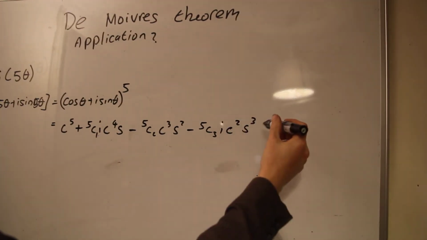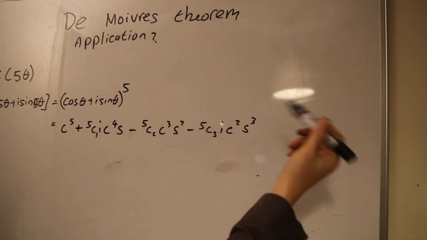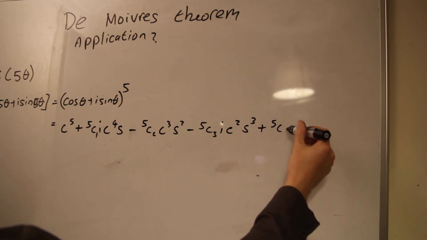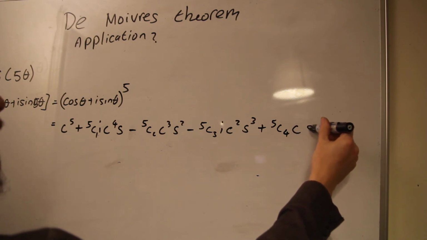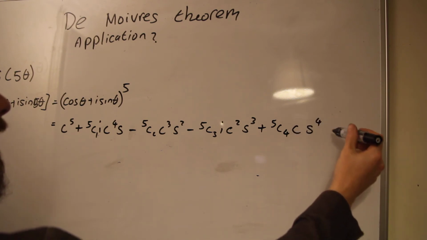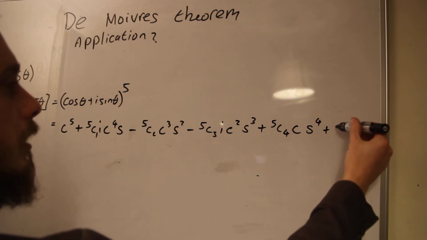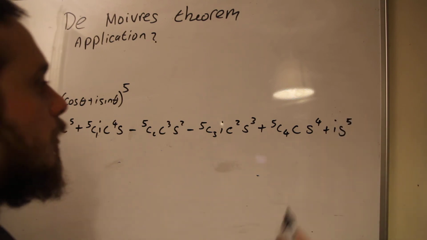And then the next term will be back to positive again because i to the power 4 is 1. So plus 5 choose 4. No i's, so C S to the 4. And then the last bit will be plus, well 5 choose 5 is just 1. So it'll just be S to the 5, but that's going to be another i in there as well.